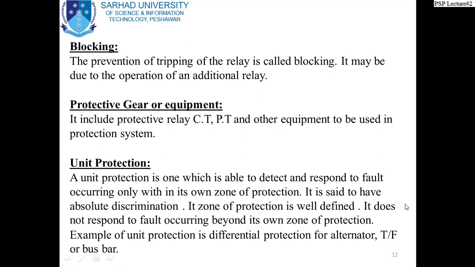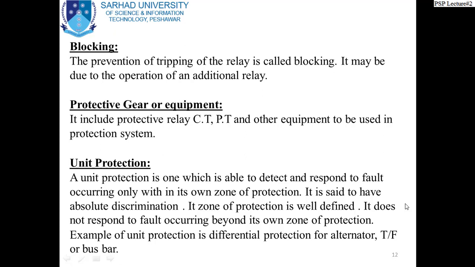Last but not least, unit protection and non-unit protection. Unit protection is that protection which is employed for the protection of only one particular component, which is normally called a zone of protection.